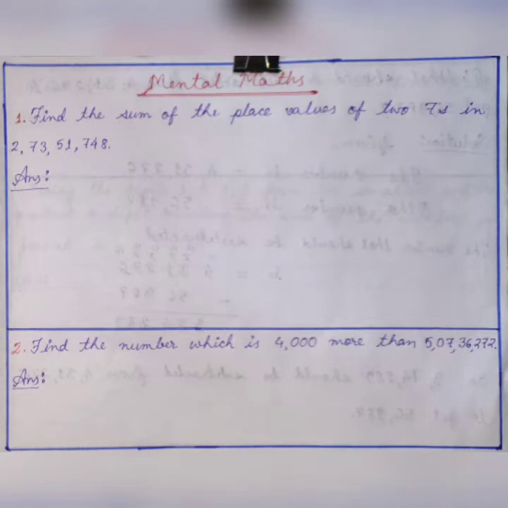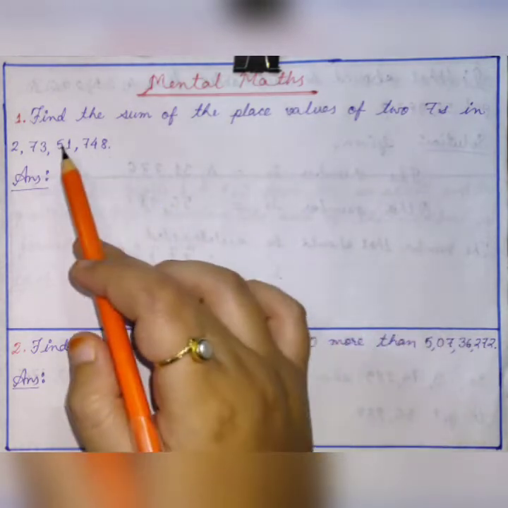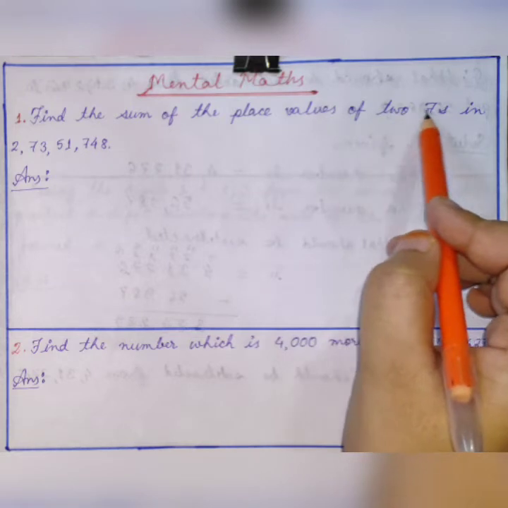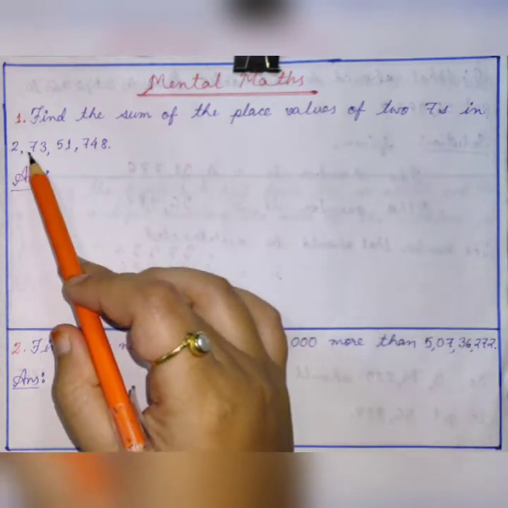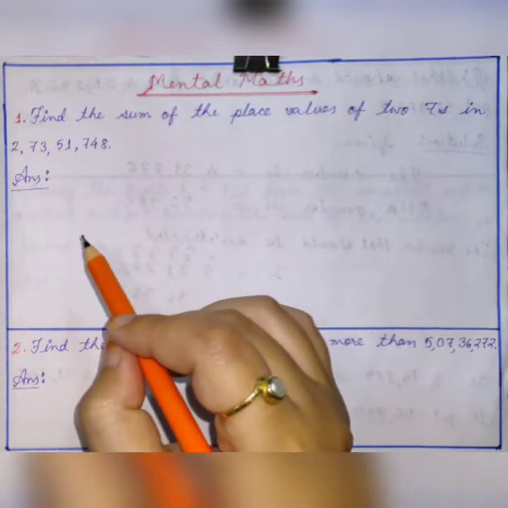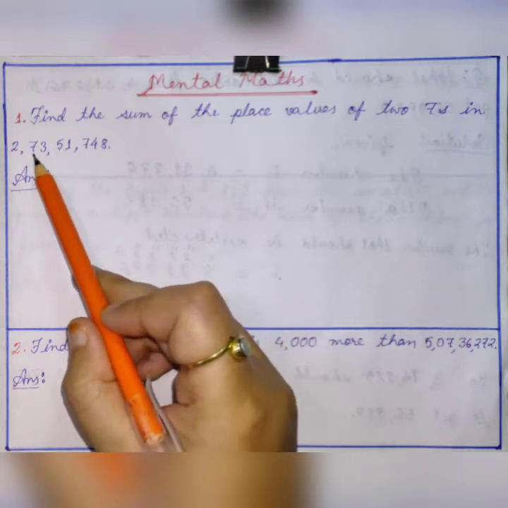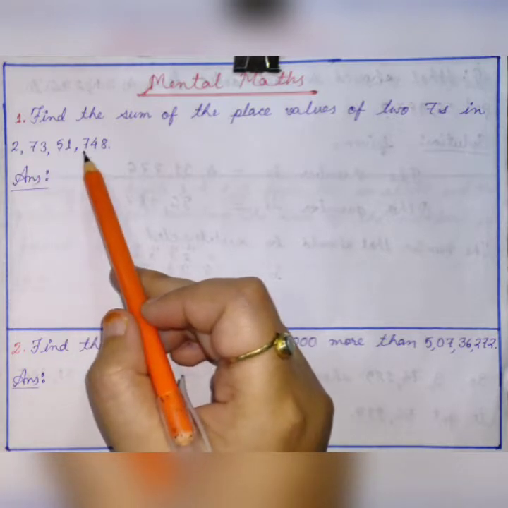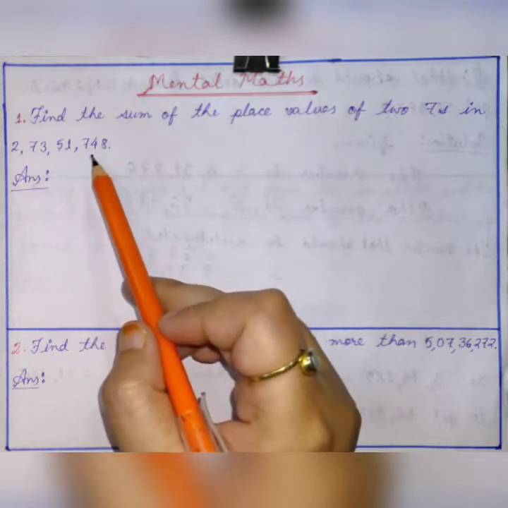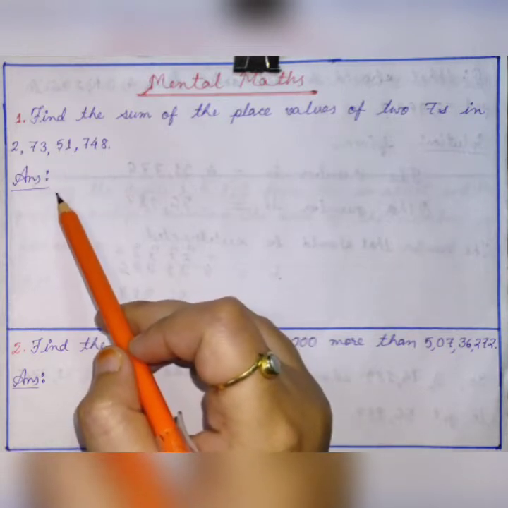Okay, the first question from mental maths part, page number 32, is find the sum of the place values of two sevens in 2,73,51,748, right? You are asked to find out the sum of the place values. How many sevens are here? One seven which is in 10 lakhs place, right? And the other one which is in hundreds place. We have to find out their place values and then we have to find out the sum.